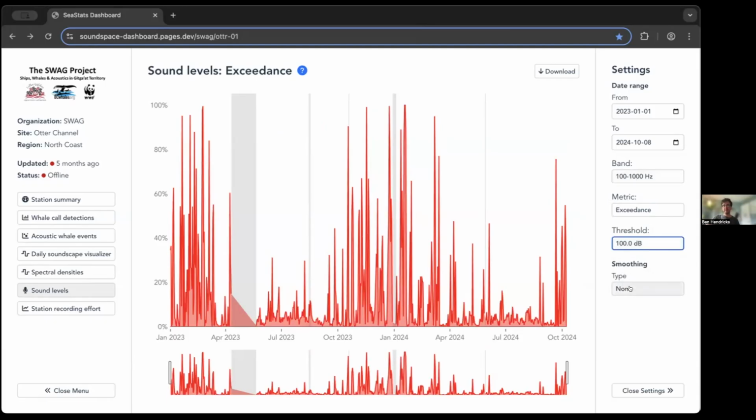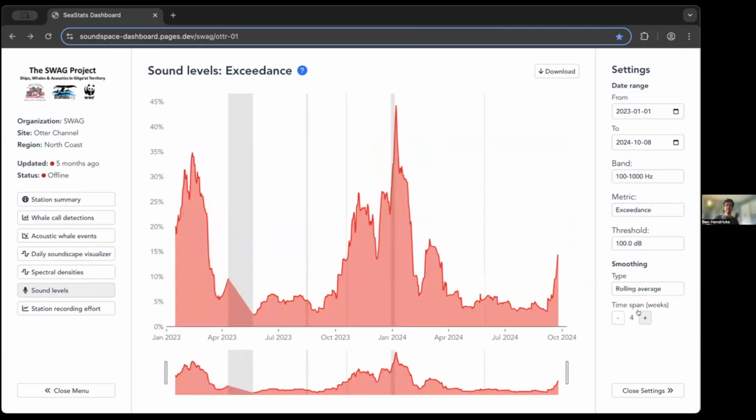And if you're again interested in a seasonal trend of this metric, you can smooth the information out to start to understand that during winter time, this frequency band is exceeded about 30% of the time, and then during the summer, this drops to about 5%.